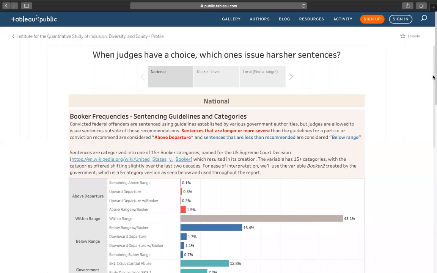Hi everyone, my name is Harper, and today I'll be explaining how to use the National tab in this data visualizer. In order to understand the results displayed in this visualizer, it is important to highlight and explain the terminology.